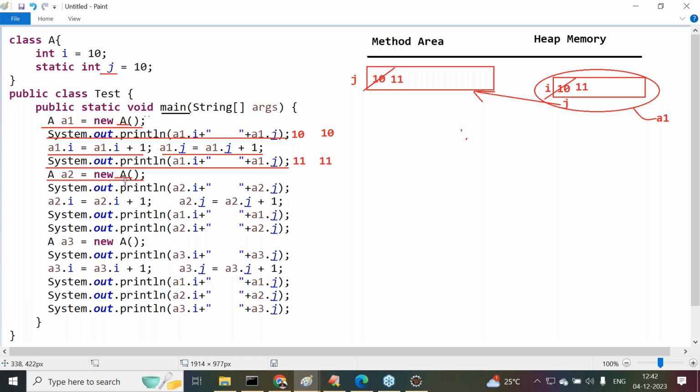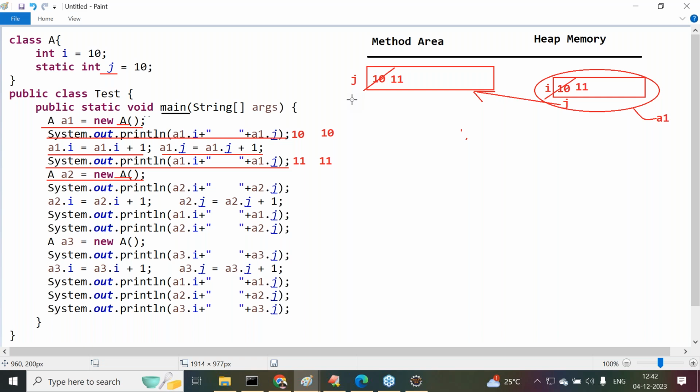JVM is not loading the A class bytecode, so JVM is not refreshing the value of the static variable. Why? Because a static variable is recognized and initialized only at the time of loading class bytecode. Now for second object creation, JVM is not loading the class bytecode; it is using the existing bytecode available in memory, in the sense using the current value of the static variable.